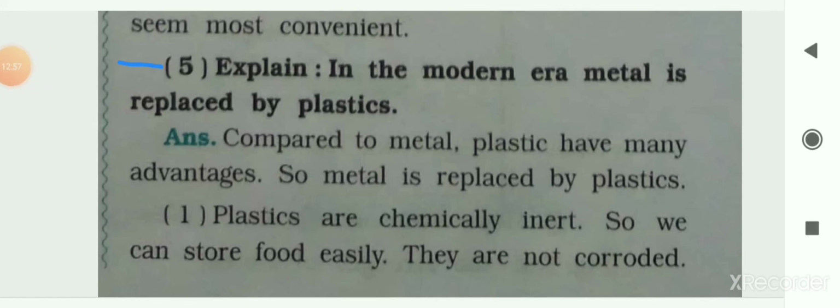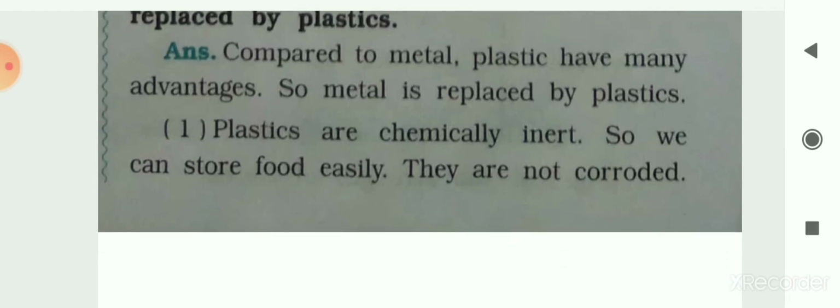So compared to metal, plastic has many advantages. Let me see the advantages of plastic. Metal is replaced by plastic. The first advantage of plastic over metal is that plastics are chemically inert, so we can store food easily. They are not corroded. Plastics do not chemically react with other substances like food items, air and water. So we can store food in plastic containers easily and they will not corrode. This is the advantage of plastic over metal.